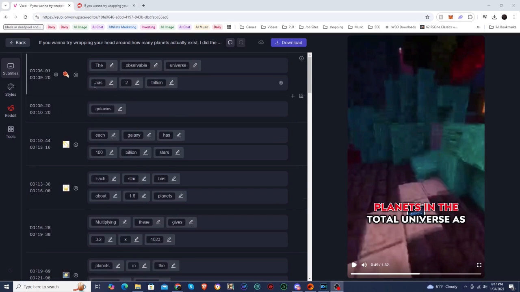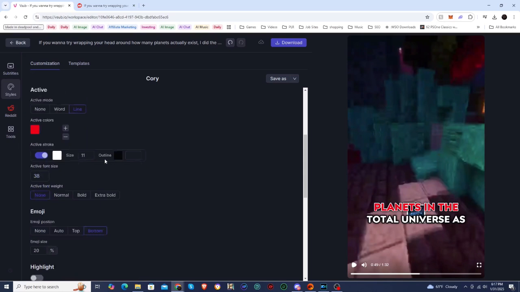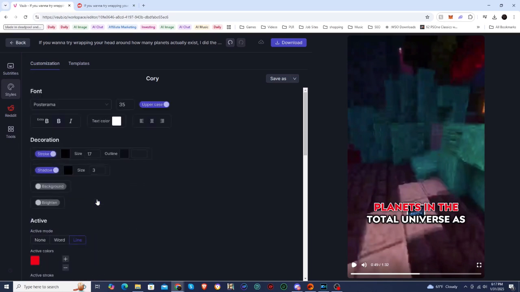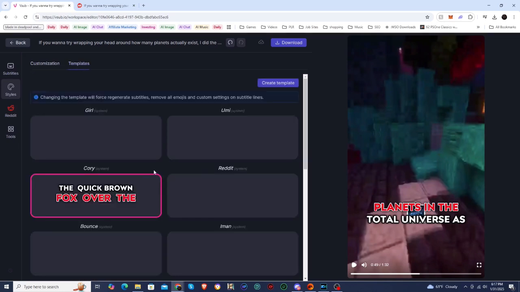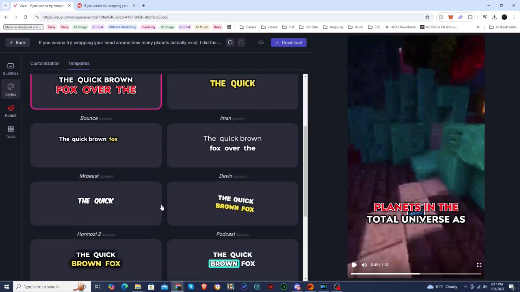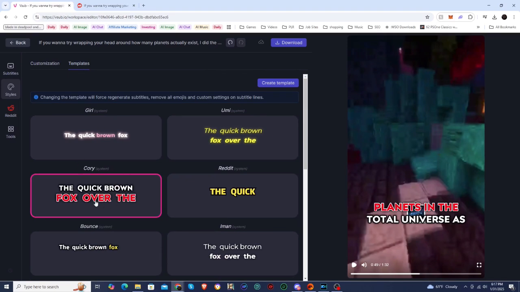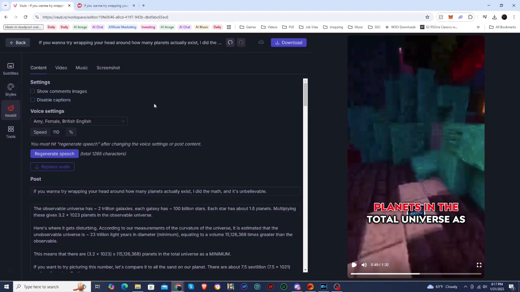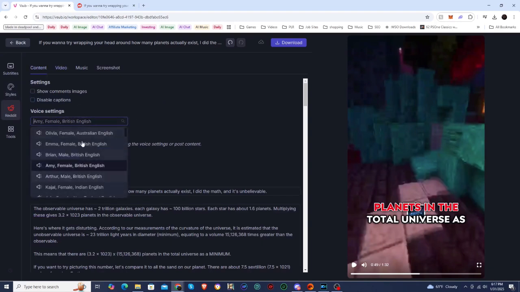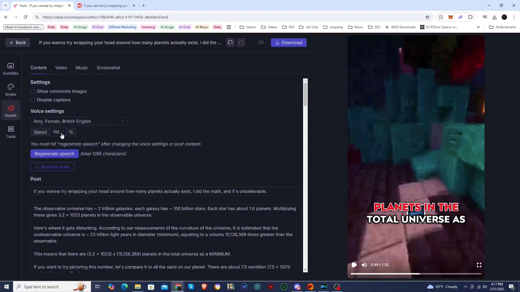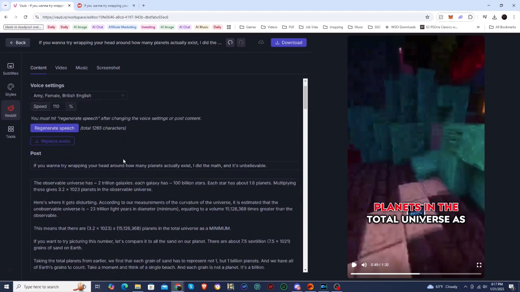So first, before I do all of that, we will jump down into styles. So you can see that this is where you actually set up the styles for the captions. They do have different templates to make it easier for you, and you can actually request some templates as well. But I'm going to keep it on this one because I do like this one. If we go into the actual Reddit information, this is where you set up the content. So you can choose which voice you want. I'm going to keep it on the British female. And you can, of course, adjust the speed and you can regenerate the speech.